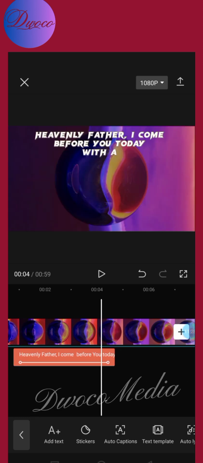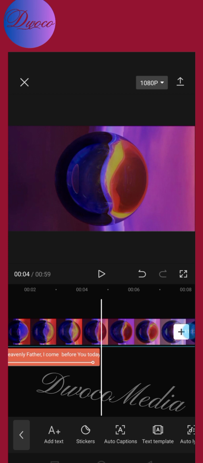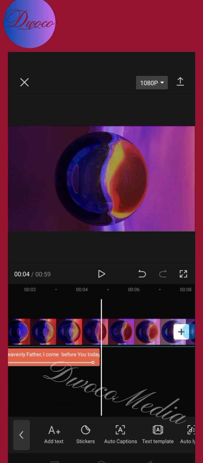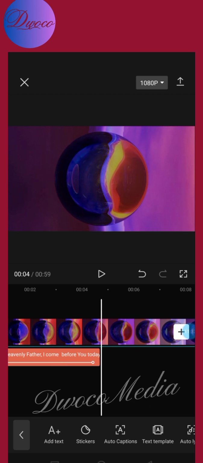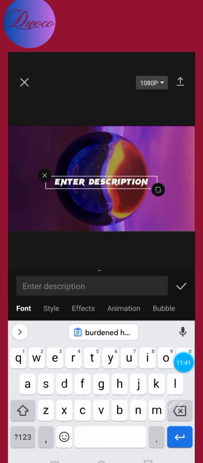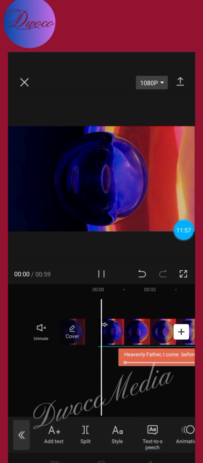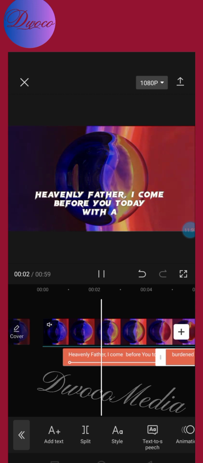So what I'm going to do is look for another place and then create another text again. That part that I cut off, I'm going to place it in. Click, and then you can see this line will pop up. If you have your keyboard, like mine, look at it, I'm going to click here for you to enter. You can see that's the last part. So let me okay it and then listen to it again. Listen. Dear Heavenly Father, look at the way the letters are rolling now. I come before you today with a burdened heart, seeking your divine intervention for my beloved son.